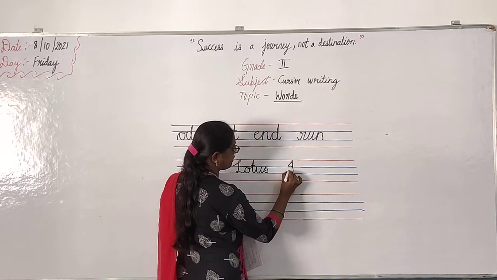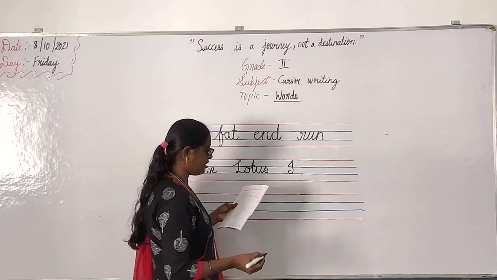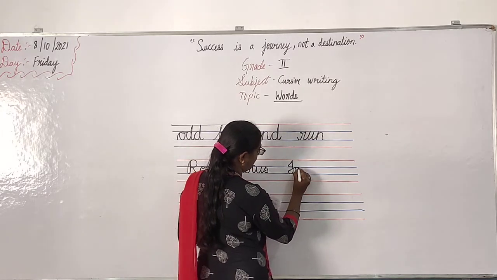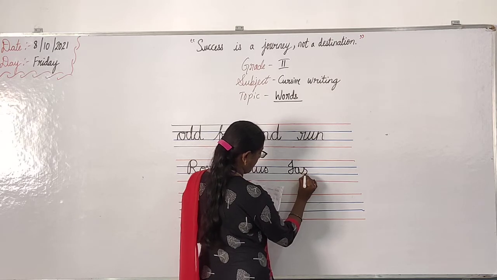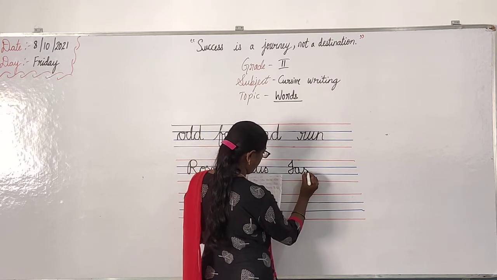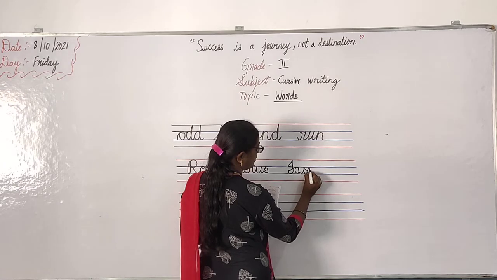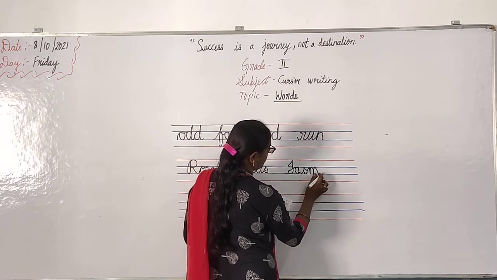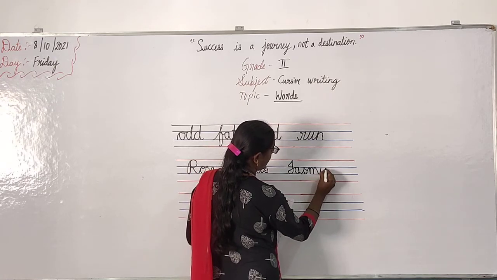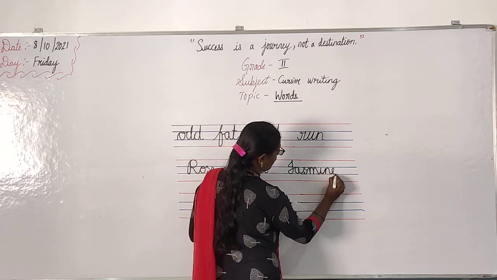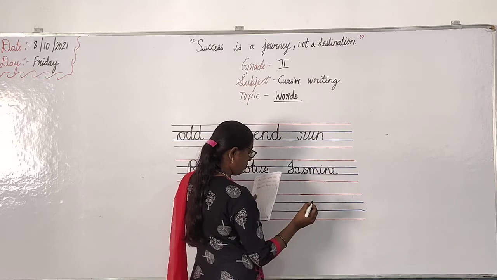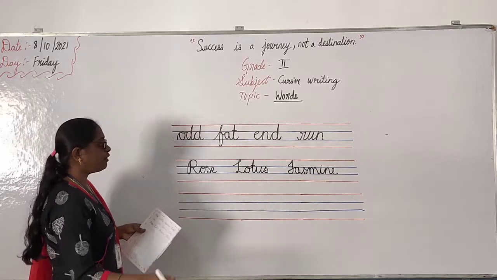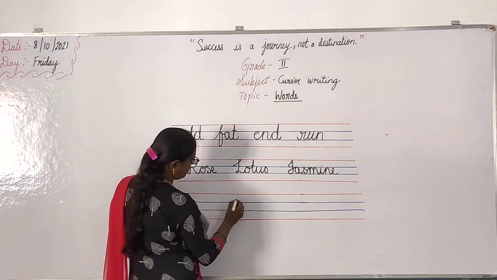Then jasmine. See like this. Okay. J. Okay. Then join that line. Then A. Yes. Okay. Then M. From here you can join like this. Okay. Are you seeing the board, children? Yes. Then I, N, E. What is this? Jasmine.